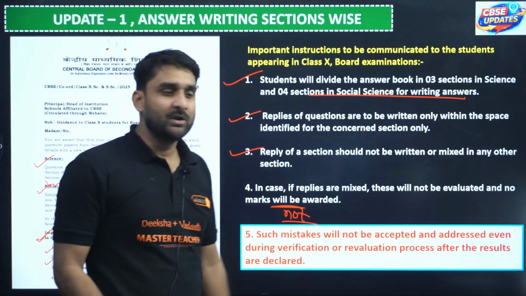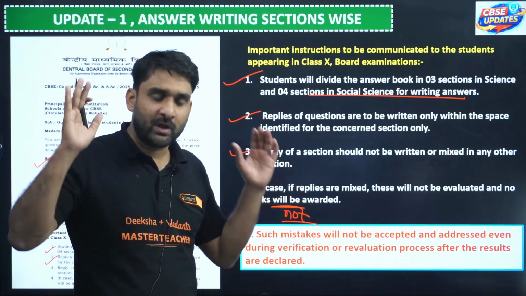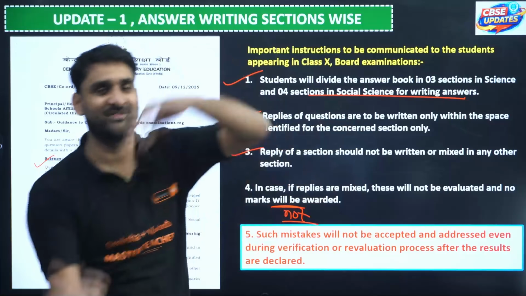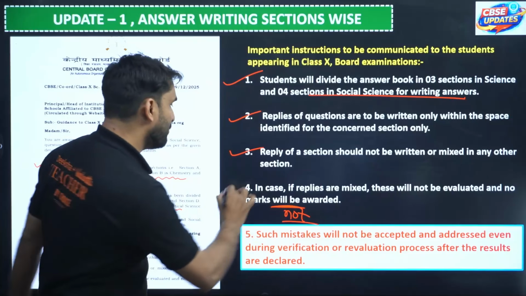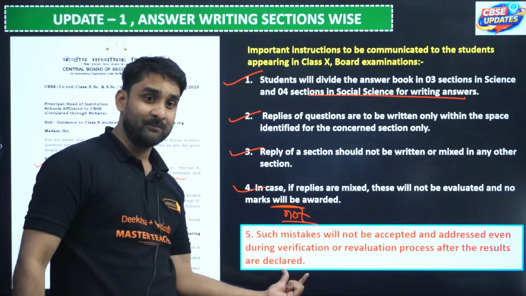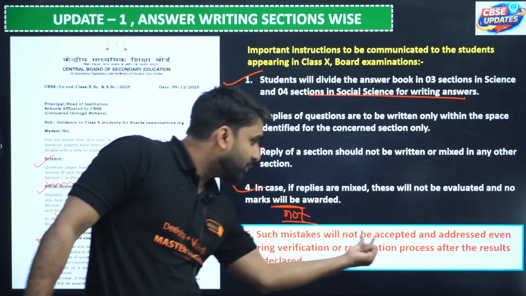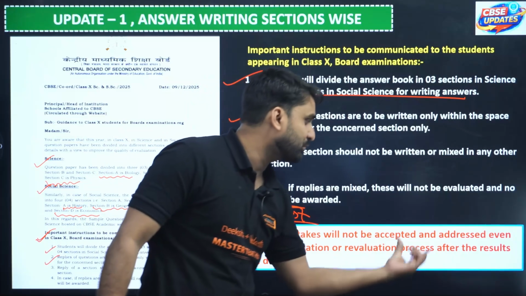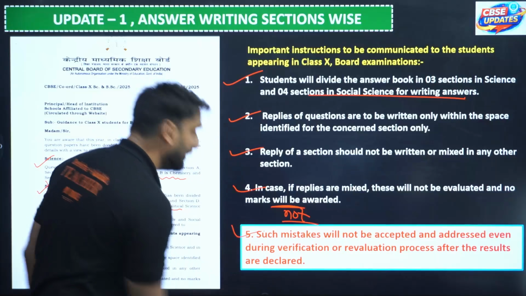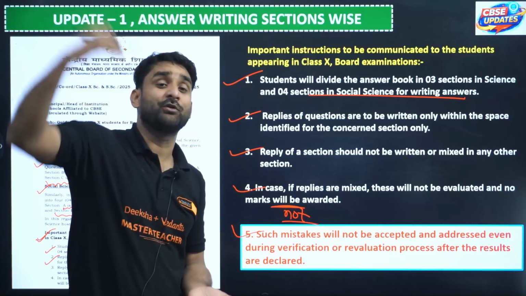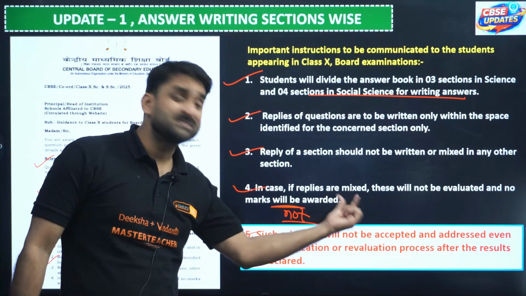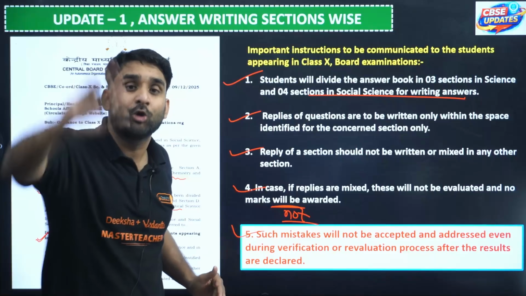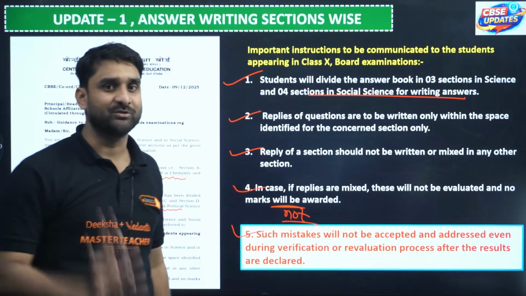So there are no exceptions. No one is going to give you marks if you are unfortunately intermixing the sections, whether physics in chemistry, chemistry in physics, biology in physics, whatever. No marks will be there. And look, this is the red box: such mistakes will not be accepted and addressed even during the verification or re-evaluation process after the results are declared. Some students apply for re-evaluation. If you make this mistake of intermixing sections, these mistakes will not be addressed by the representative of CBSE.